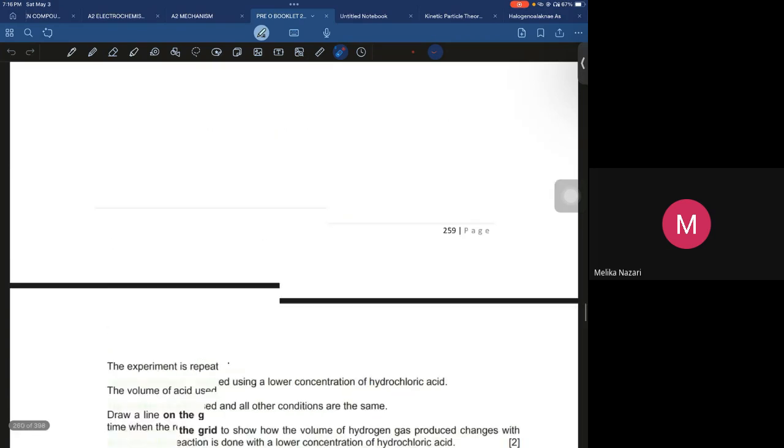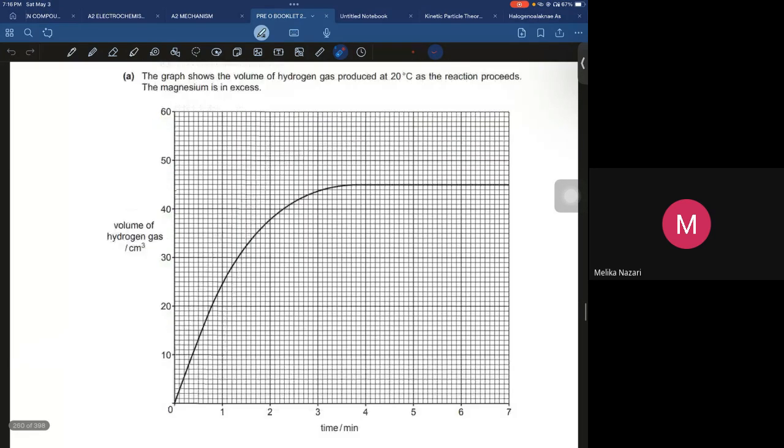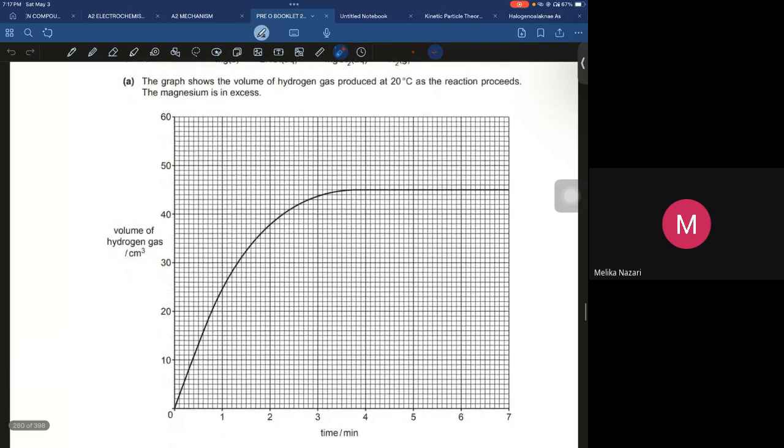I told you concentration is directly proportional to the rate. So of course, when you have a lower concentration of acid, the collisions would be lower and ultimately the rate of reaction would be lower.